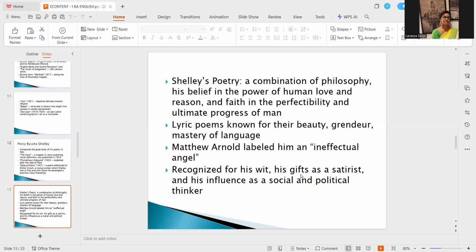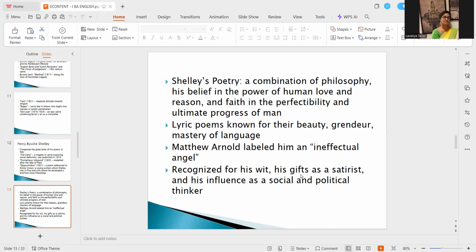So that is a combination of Shelley's poetry, right? How love can transform human beings, how moral deformities could be erased by expressing love to one another, right? How man could progress from one stage to the next stage.